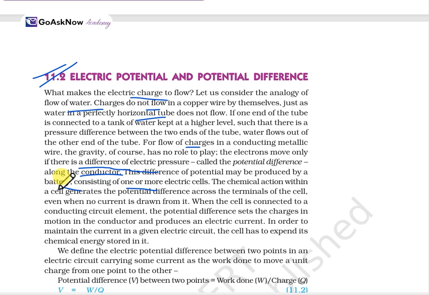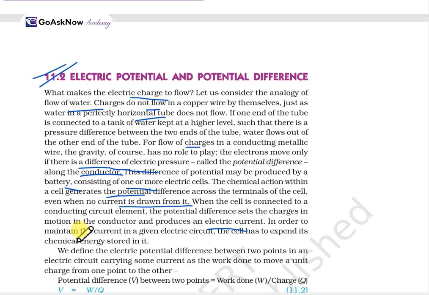It will be produced by the battery, consisting of one or more electric cells. The chemical action within the cell generates a potential difference across the terminals of the cell, even if no current is drawn from it. When the cell is connected to a conducting circuit, the potential difference sets the charges in motion in the conductor and produces an electric current. So this is how electric current is produced and how electric charges work.